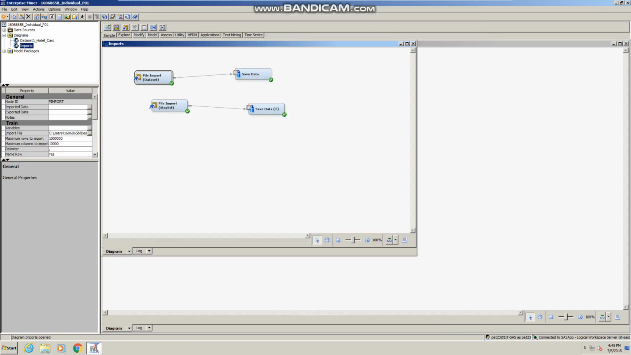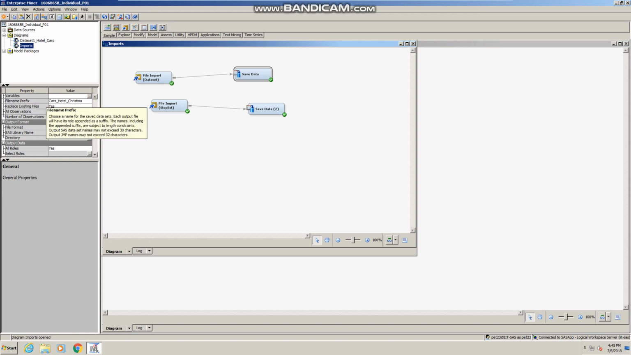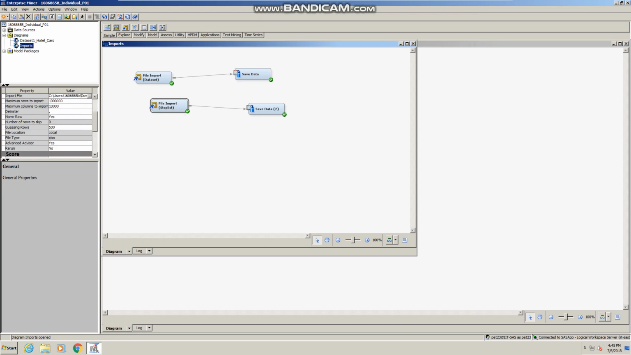You can see from here, I imported the data set from this destination here at the desktop, and then saved the data into the SAS library named project with the file name prefix of this. Same goes for my stop list.